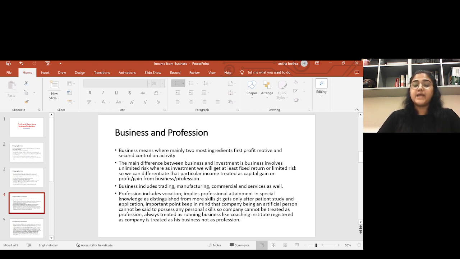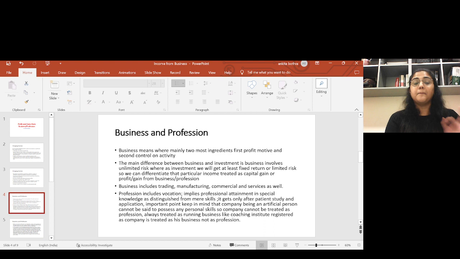An important point to keep in mind: a company, being an artificial person, cannot be said to possess any personal skills, so a company cannot be treated as a profession. It is always treated as a running business, like a coaching institute. Any coaching institute registered as a company is treated as a business, not as a profession. A tutor is a profession, but the coaching institute as a company is treated as business.